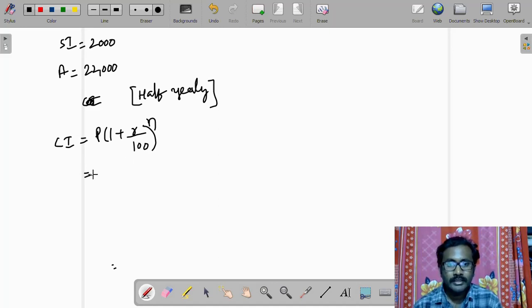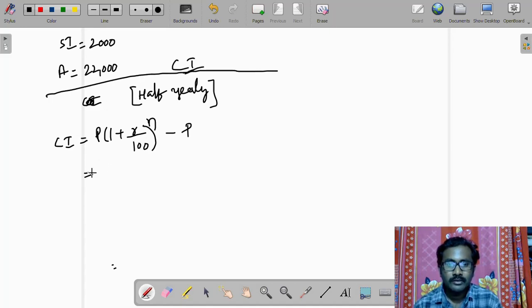So compound interest is P into 1 plus R by 100 whole to the power of n, minus P. This whole thing, P into 1 plus R by 100 whole to the power of n, is nothing but the amount. P we already know is 20,000. So this is all about compound interest.